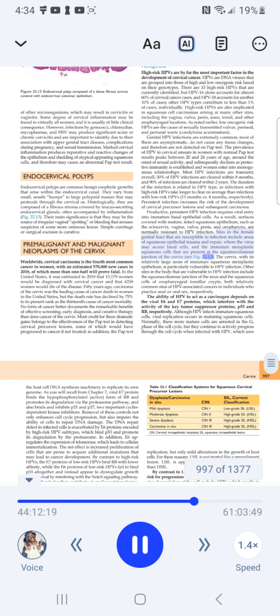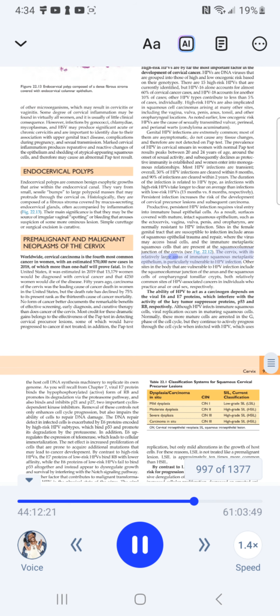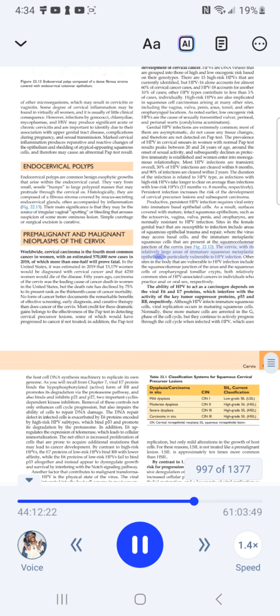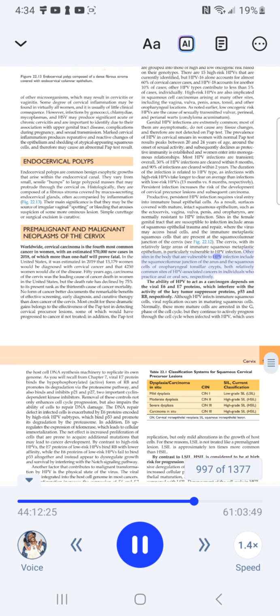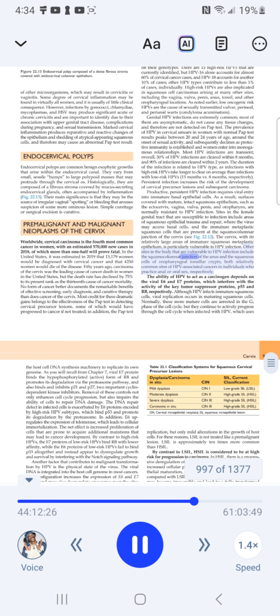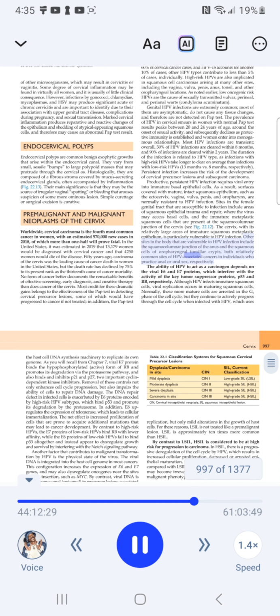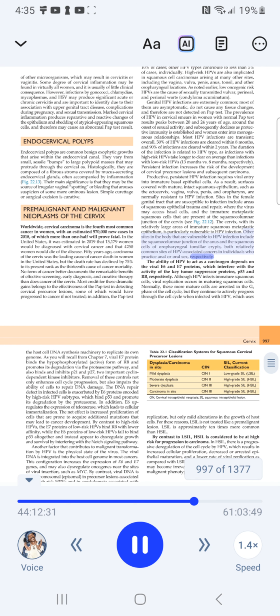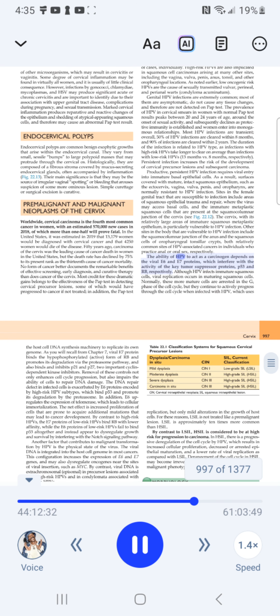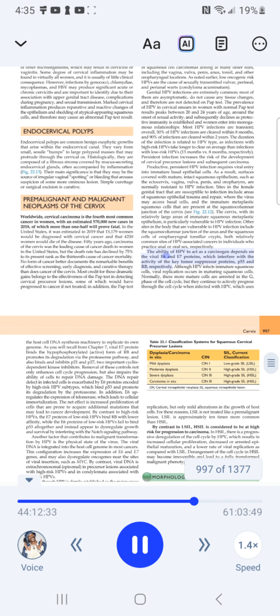See Fig. 22.12. The cervix, with its relatively large areas of immature squamous metaplastic epithelium, is particularly vulnerable to HPV infection. Other sites in the body that are vulnerable to HPV infection include the squamous-columnar junction of the anus and the squamous cells of oropharyngeal tonsillar crypts, both relatively common sites of HPV-associated cancers in individuals who practice anal or oral sex, respectively. The ability of HPV to act as a carcinogen depends on the viral E6 and E7 proteins,